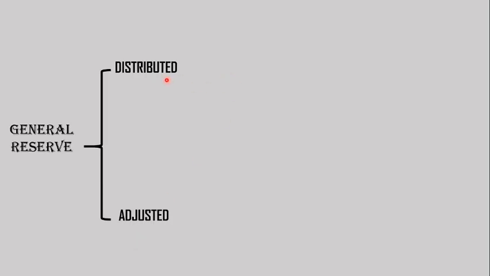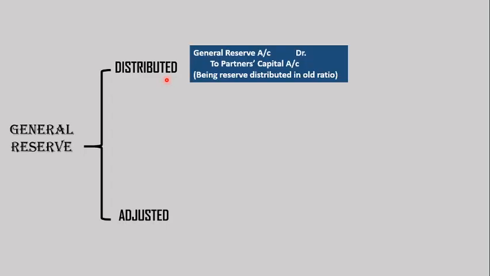When we distribute it, let's see what journal entry is passed. General reserve, as I said, is a liability. It's a part of the profit which is kept aside. A liability has a credit balance. So when we are closing the account, we are going to debit it, and this is going to be distributed to the partners in their old ratio, to be noted, in their old ratio. But in case we are adjusting this general reserve, of course we are not going to close the account, so general reserve will not appear.